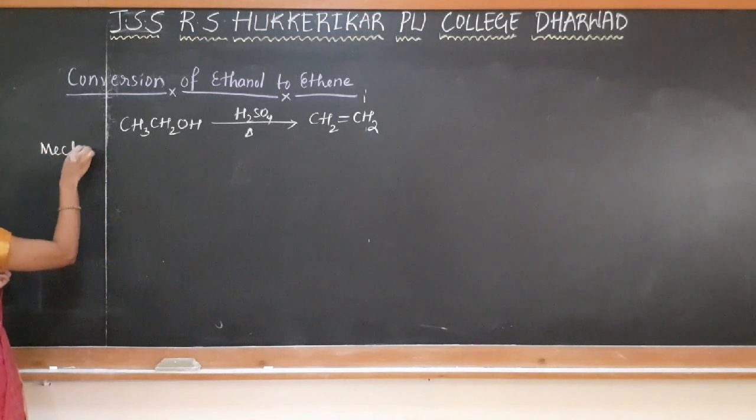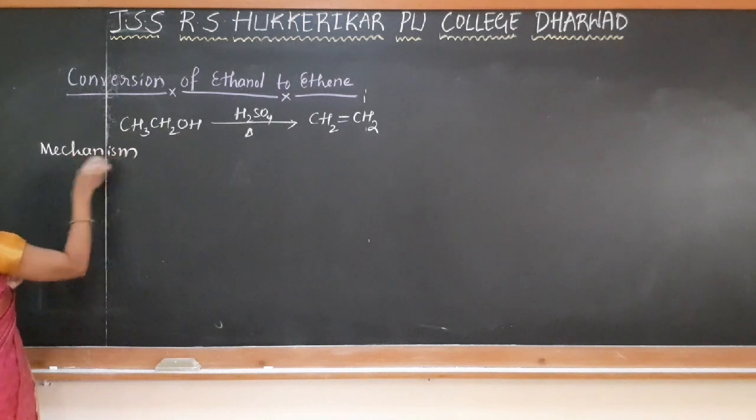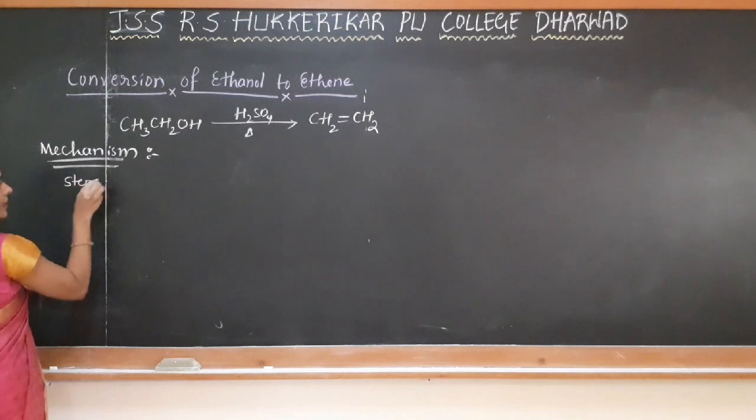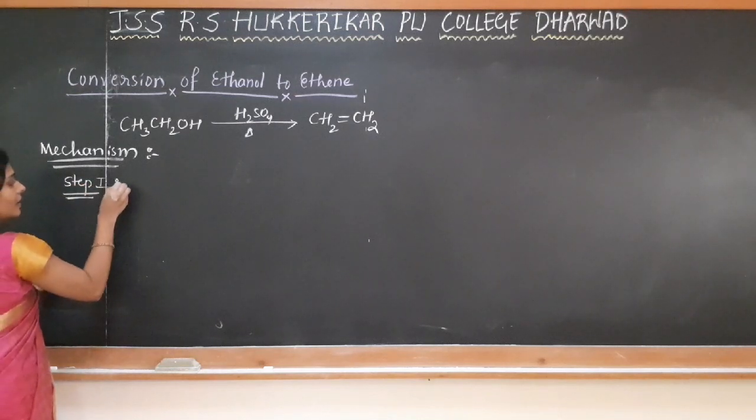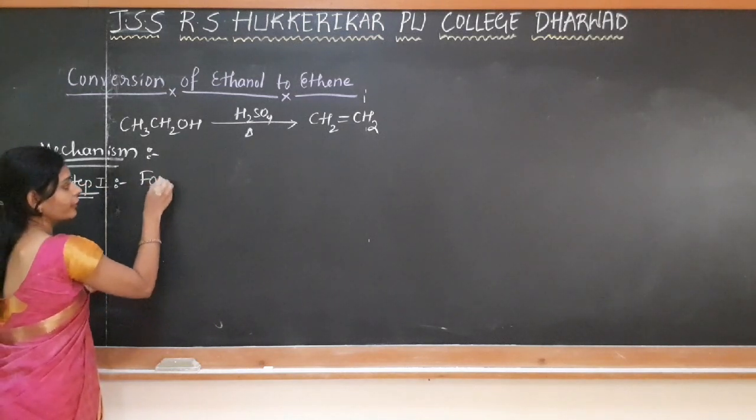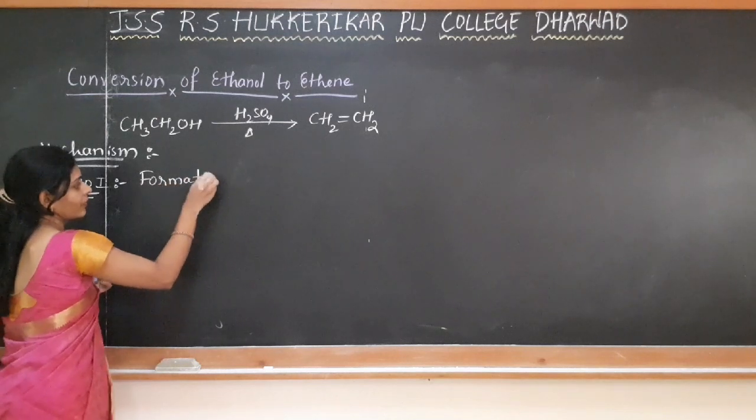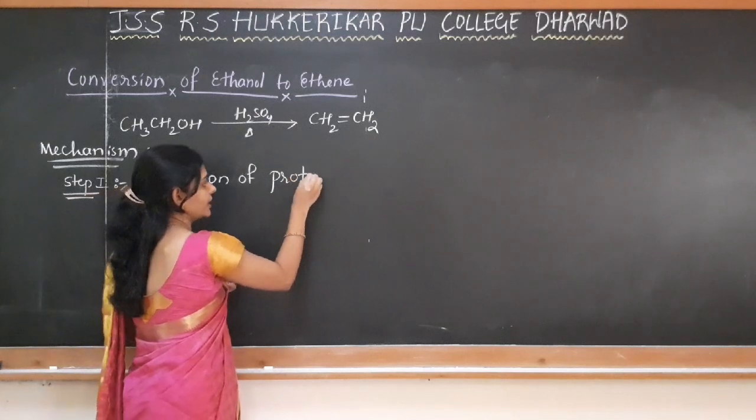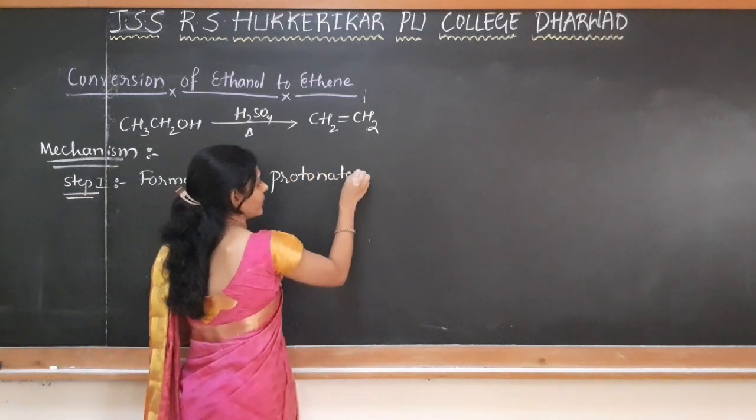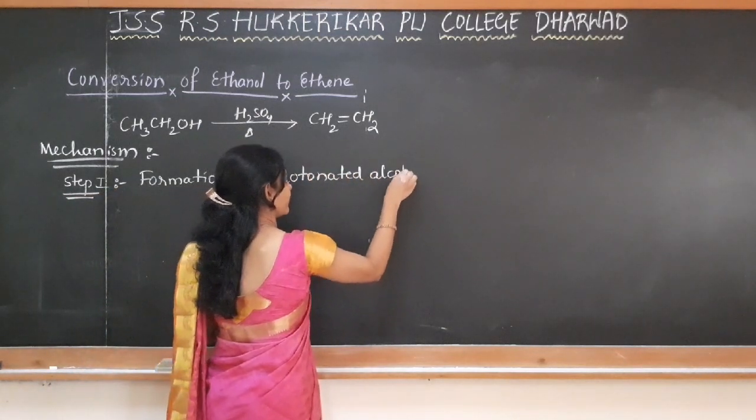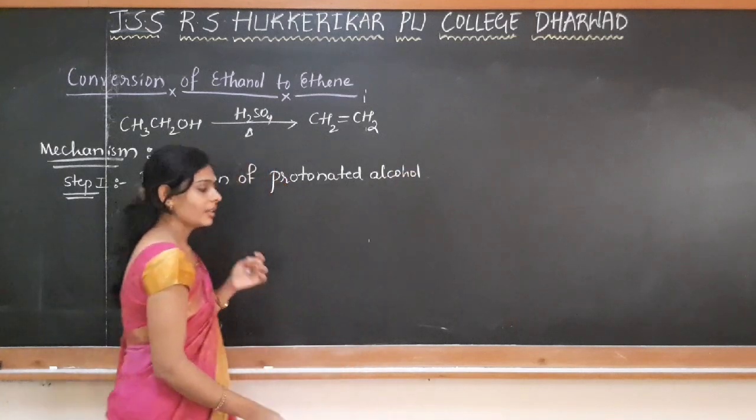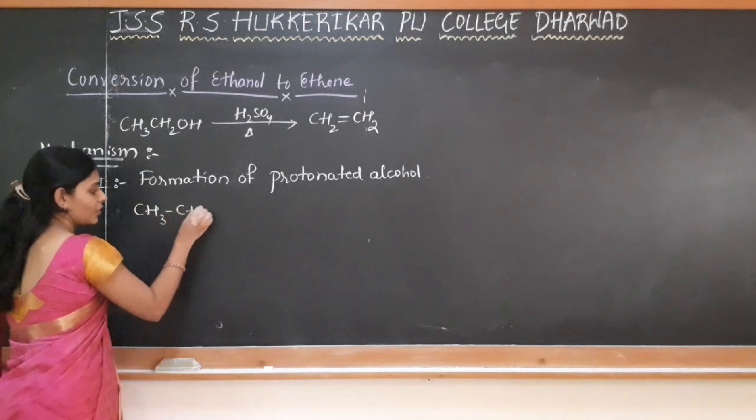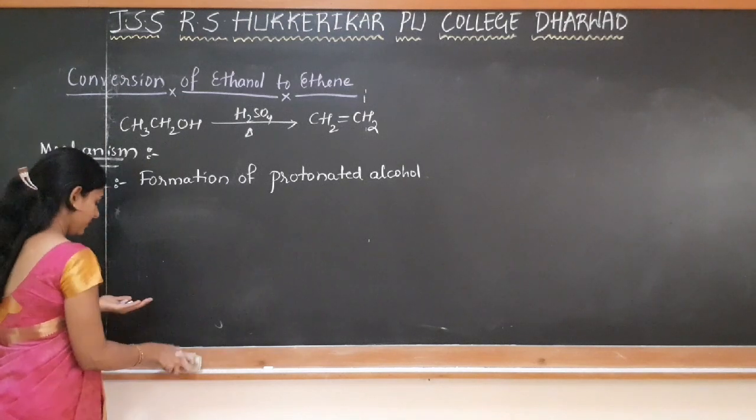The first step, step 1, is formation of protonated alcohol. Okay, so what happens here? CH3CH2OH, or I'll write it like this.